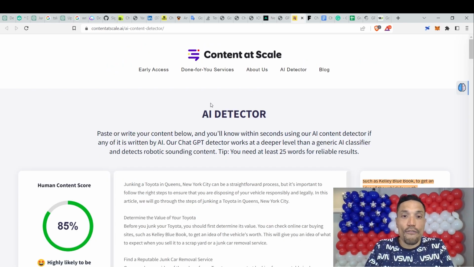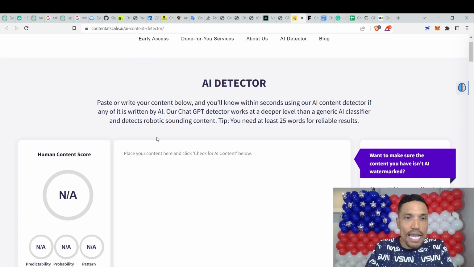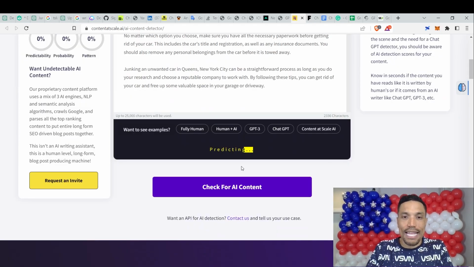It's generated by artificial intelligence. Now, here's another tool right here: Content at Scale AI. Paste it in here. Check for AI content. Predicting.